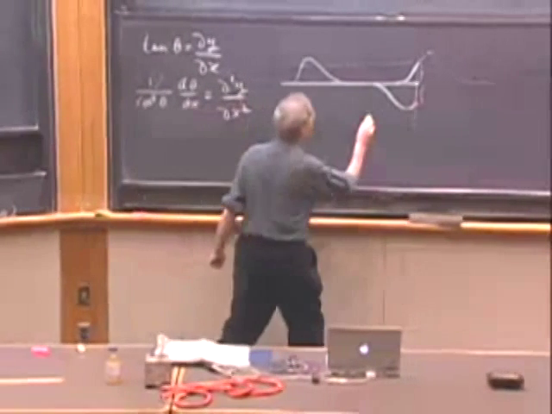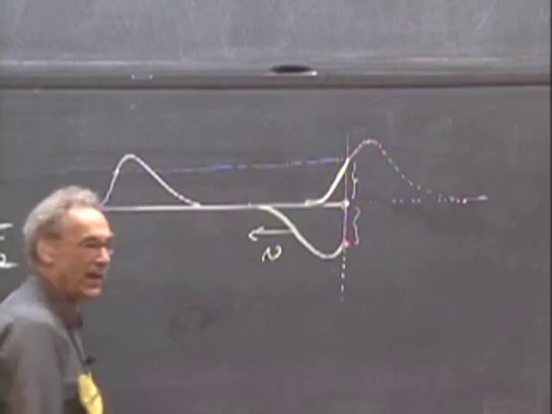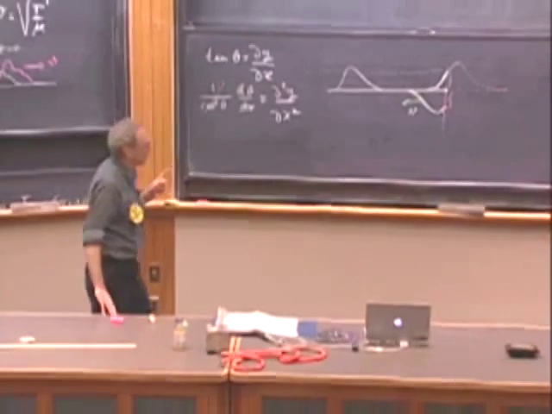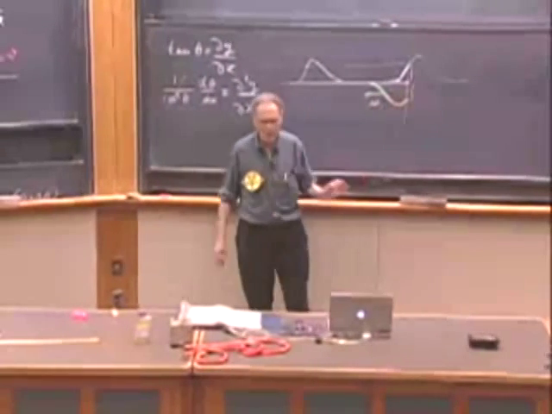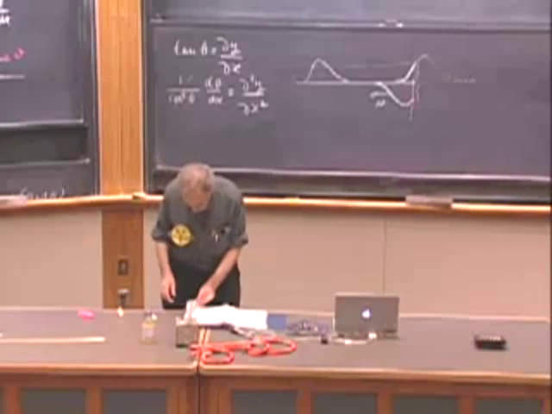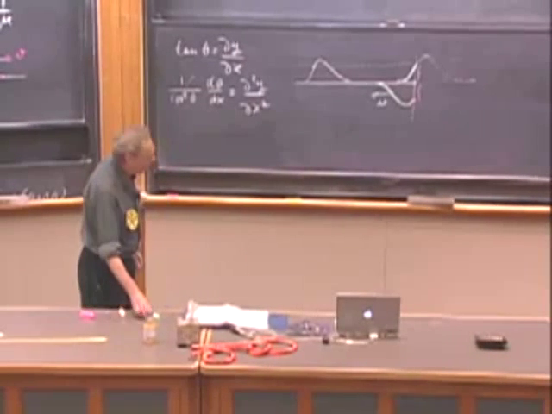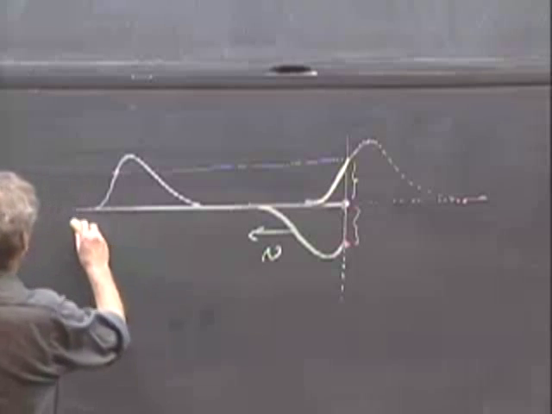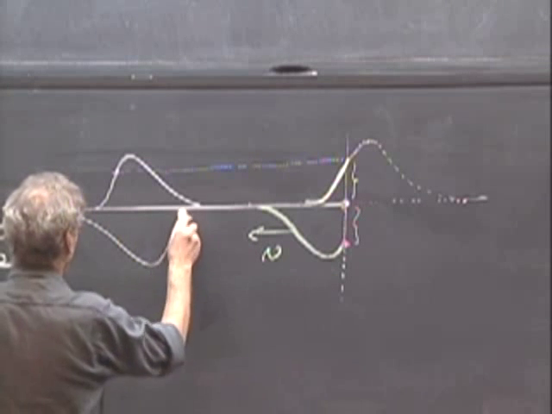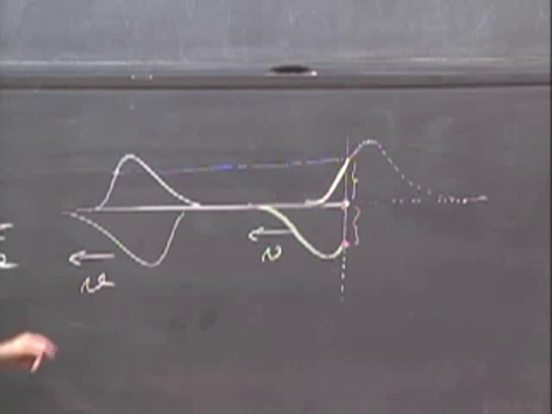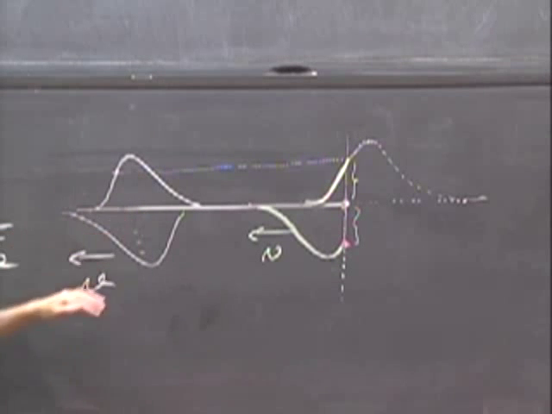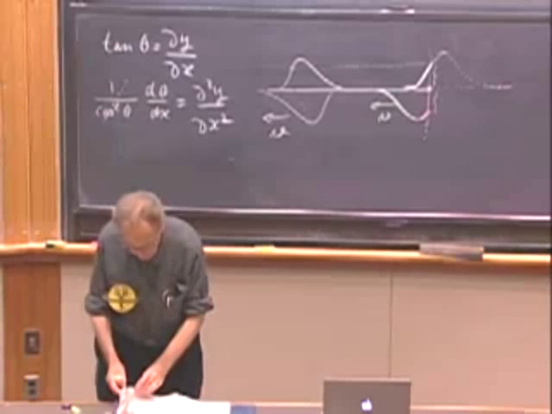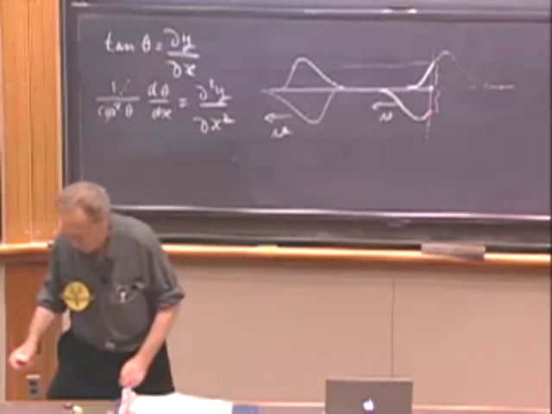And this thing is moving in my direction with speed v, because she is generating a valley. And so the consequence of the boundary condition is, since this point is fixed, a mountain must come back as a valley, and a valley must come back as a mountain. And given a little bit of time, when this point here has passed Nicole completely, then there is, of course, a very nice healthy pulse on the way back to me, which is mirrored now this way. The mountain is a valley, but it also has mirrored this way. See, that's why I made the pulse purposely asymmetric. And so that is what is happening.